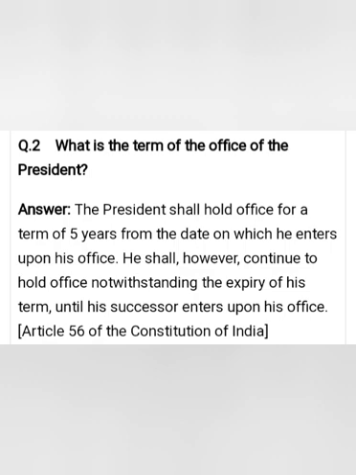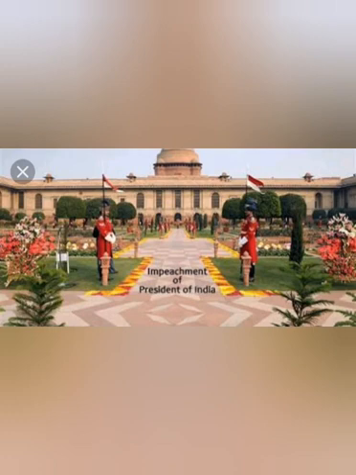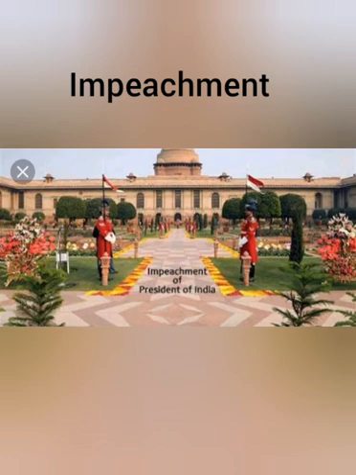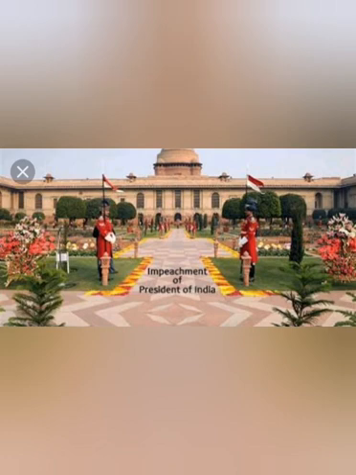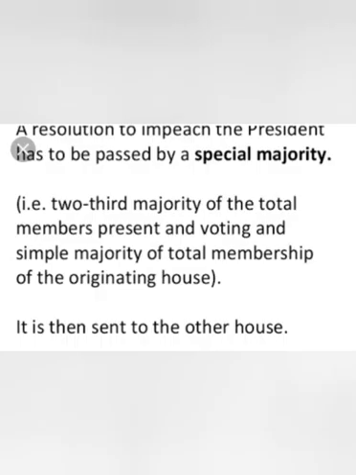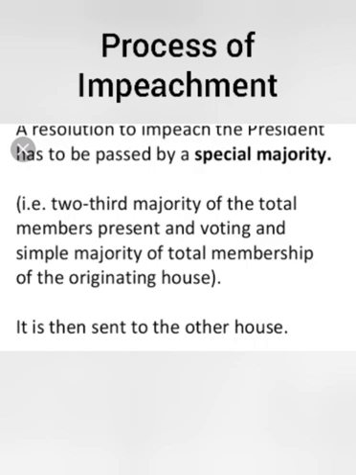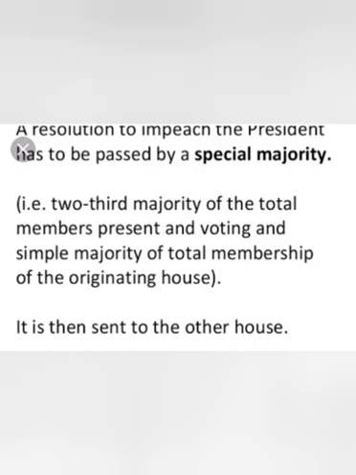Next we move on to impeachment. The President can be removed from the office for violation of the Constitution by impeachment. It may be moved in either House of Parliament. It must be passed by 2/3 of the total membership of that House. Then the charges are investigated by the other House also. If the charges are sustained by 2/3 votes in the other House also, the impeachment succeeds. However, the President has the right to be defended by a counsel.